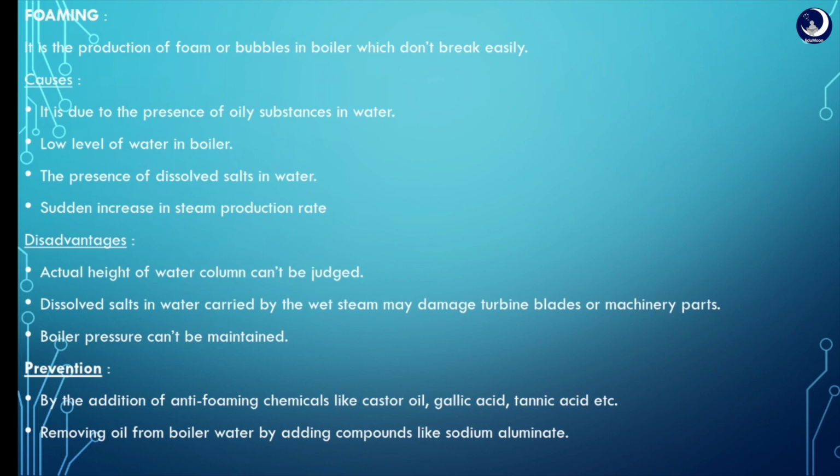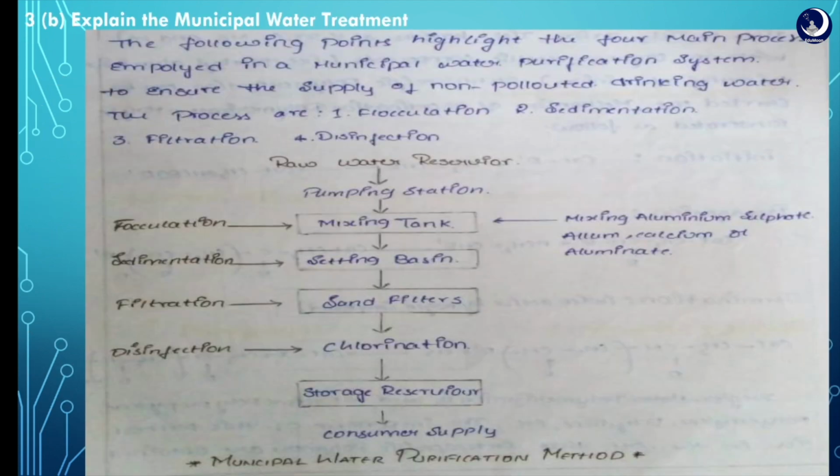Steps involved in municipal water treatment: screening, sedimentation along with flocculation, filtration, and disinfection. These are some of the steps involved in the treatment of turbid surface water. Water intake or infiltration well. That is, first we take the water from the sources, and the next step is the screening or pre-sedimentation tank.